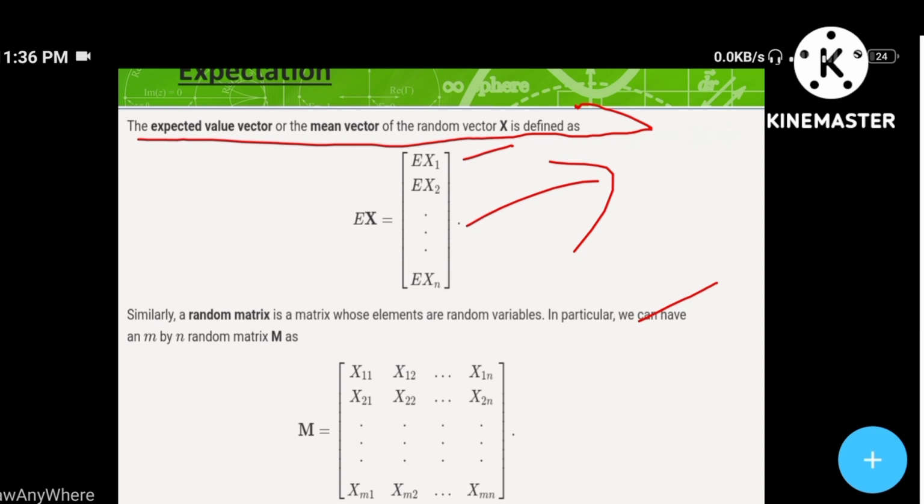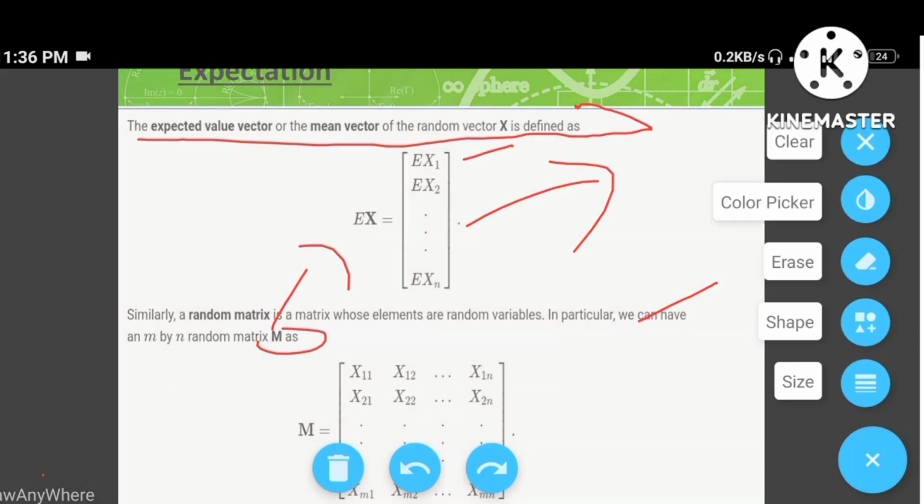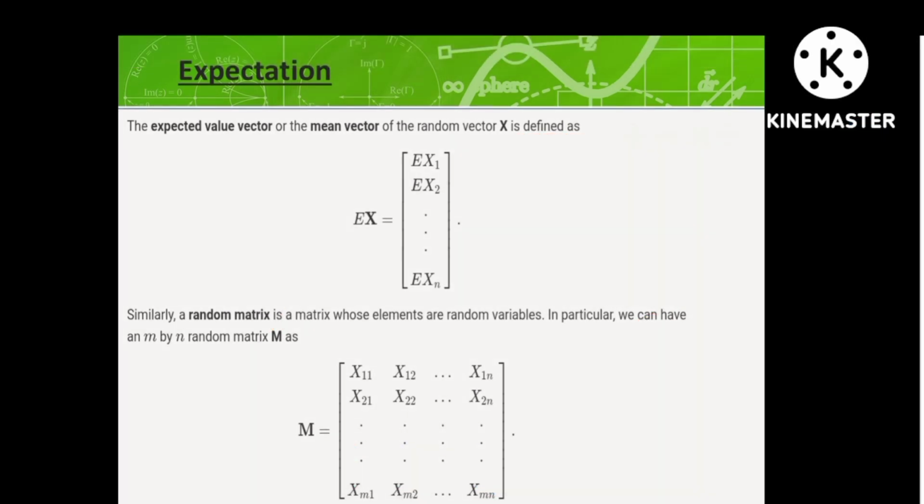In particular, we can have an m by n random matrix, capital M. I denote the main matrices with capital letters and the corresponding elements with small letters: x11, x12, up to x1n, down to xmn. Here the matrix has order m by n. I think you know about order: order is nothing but rows multiplied by columns. It's simple, not a big deal. Okay, we'll move on to the next slide.